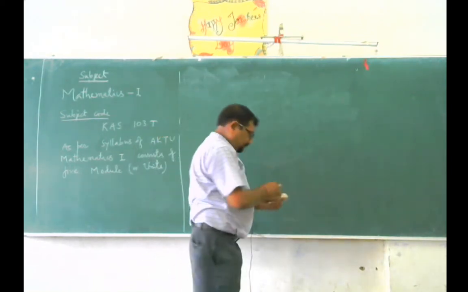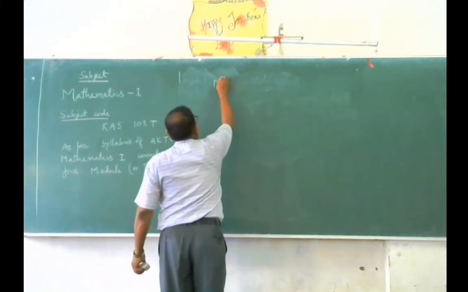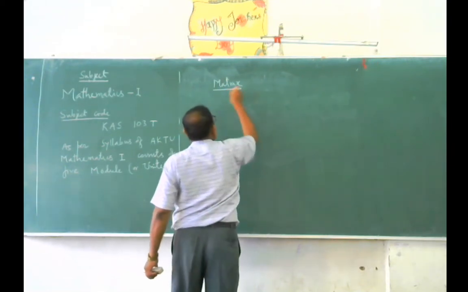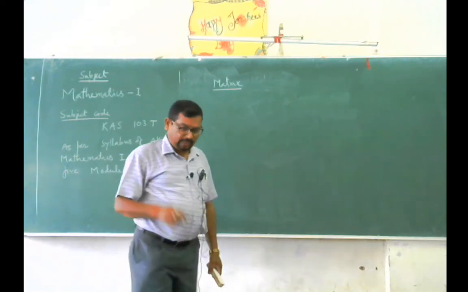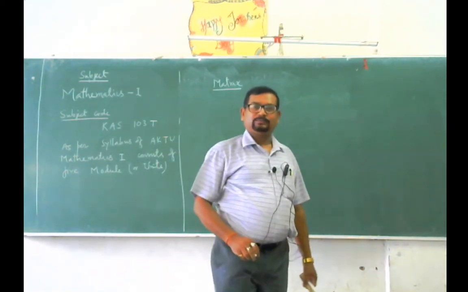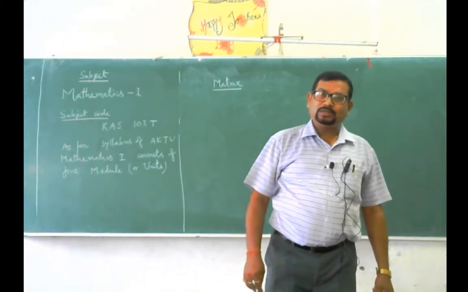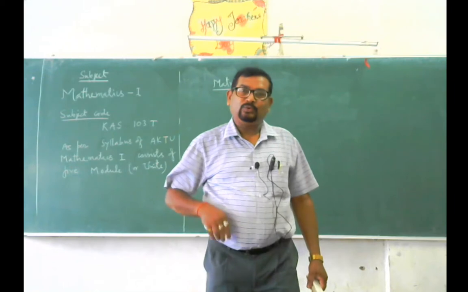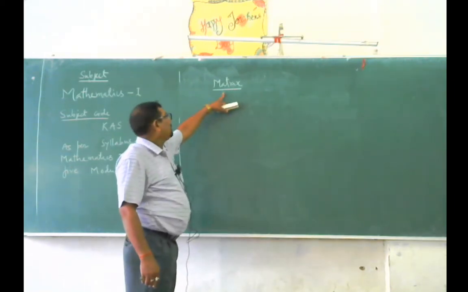Let me explain the matrix. The word matrix was first introduced by James Sylvester in the 19th century. James Sylvester was the English mathematician who first introduced the word matrix.